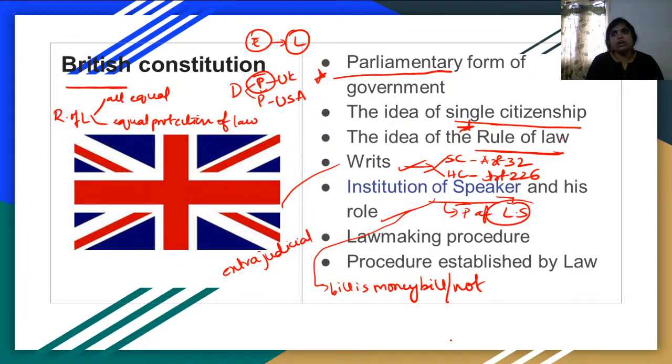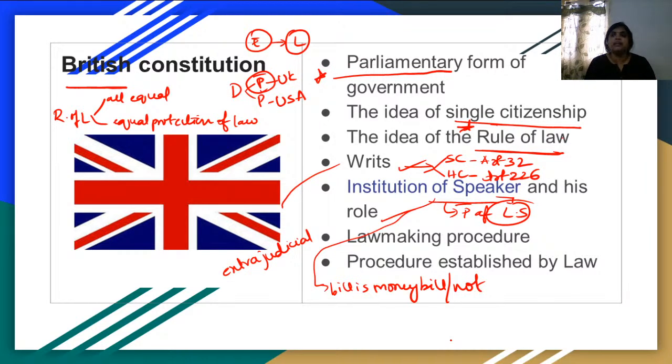The speaker seems more like a class leader, but no, it is a very powerful post. He will be taking care of all the parliamentary affairs happening in the Lok Sabha. He will have the power to suspend a person from the meetings, from the Lok Sabha sessions. He will have the power to suspend a person from his post if he is violating, going for any defection, or going against his party. All this is vested with the speaker, and he is the tiebreaker.